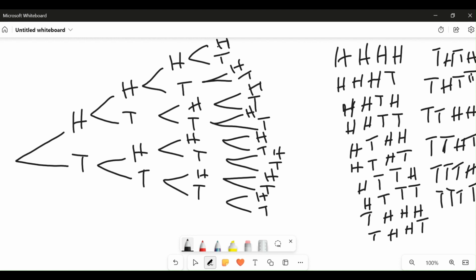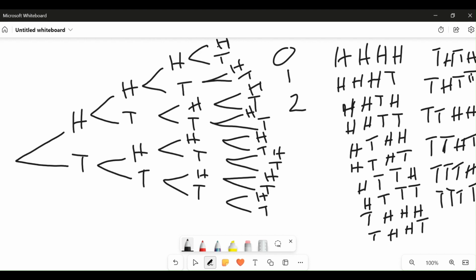What's our point of concern is how many possible tails can we have? Because the outcome we are dealing with from our question is the number of tails. All right. So the outcome of tail, we see head, head, head, head, we can have zero tail. We can have one tail. We can also have two tails.